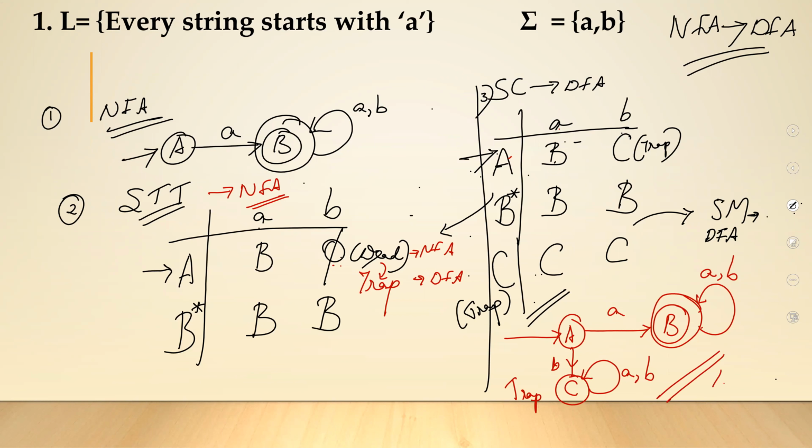So this is my DFA, deterministic finite automaton, where here you do not talk about what happens when you have a b. But here, with the help of my trap state, I am able to tell what happens when I have a b coming up. So this is how you convert an NFA to a DFA.